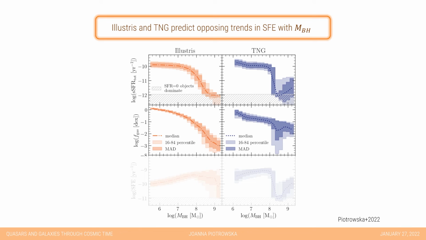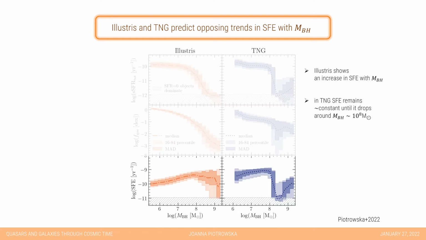The decrease in gas fraction in Illustris is slightly more dramatic than it is in TNG, however the overall trends are the same. When we then focus on the bottom panel of star formation efficiency, we can see that Illustris galaxies do tend to be more efficient at forming stars at higher black hole masses, while in TNG, the trend remains roughly flat to then collapse around 10^8 solar masses.